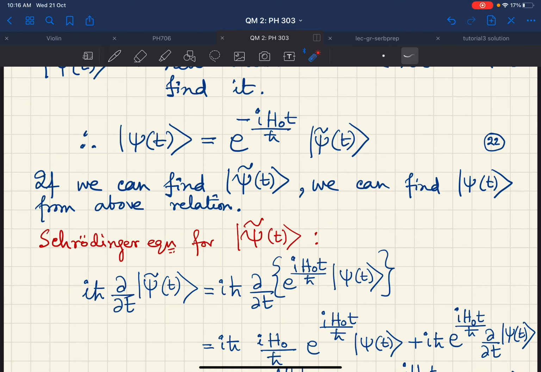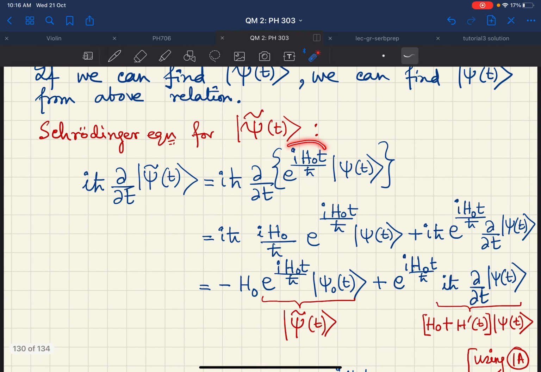So this i h bar del del t on psi tilde t is basically nothing but this. So del t will first act on this object and it will give i H0 by h bar e to the power i H0 t by h bar, and psi t will remain. And then this del t will go through this operator and act on del t on psi t.